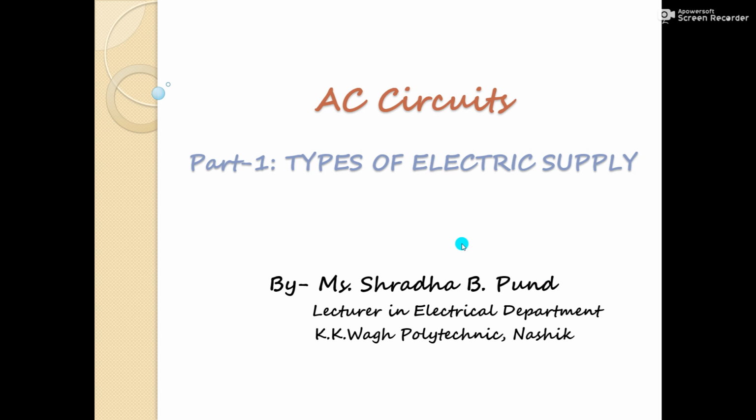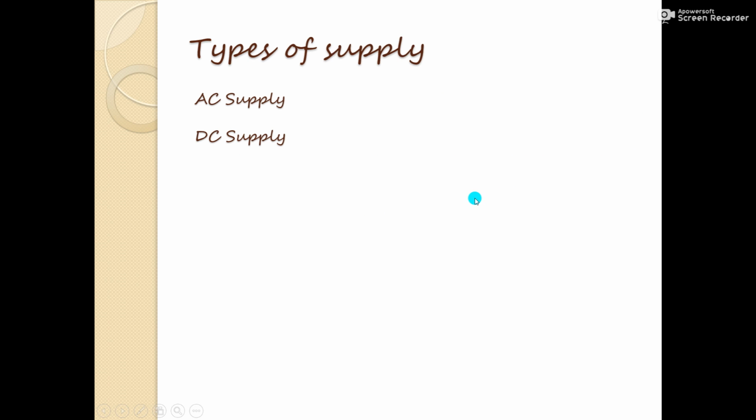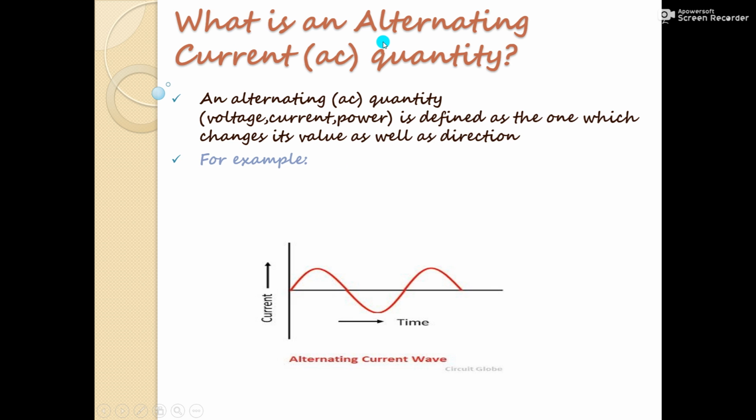In this video, we will discuss types of electric supply. There are two types of supply, AC supply and DC supply. Now let us see what AC and DC are. What is an alternating current or AC quantity? An alternating current or AC quantity, that may be a voltage, current, or power, is defined as the one which changes its value as well as direction. For example, an AC waveform is shown here, where you will observe current changes its magnitude as well as direction. So this is the alternating current.